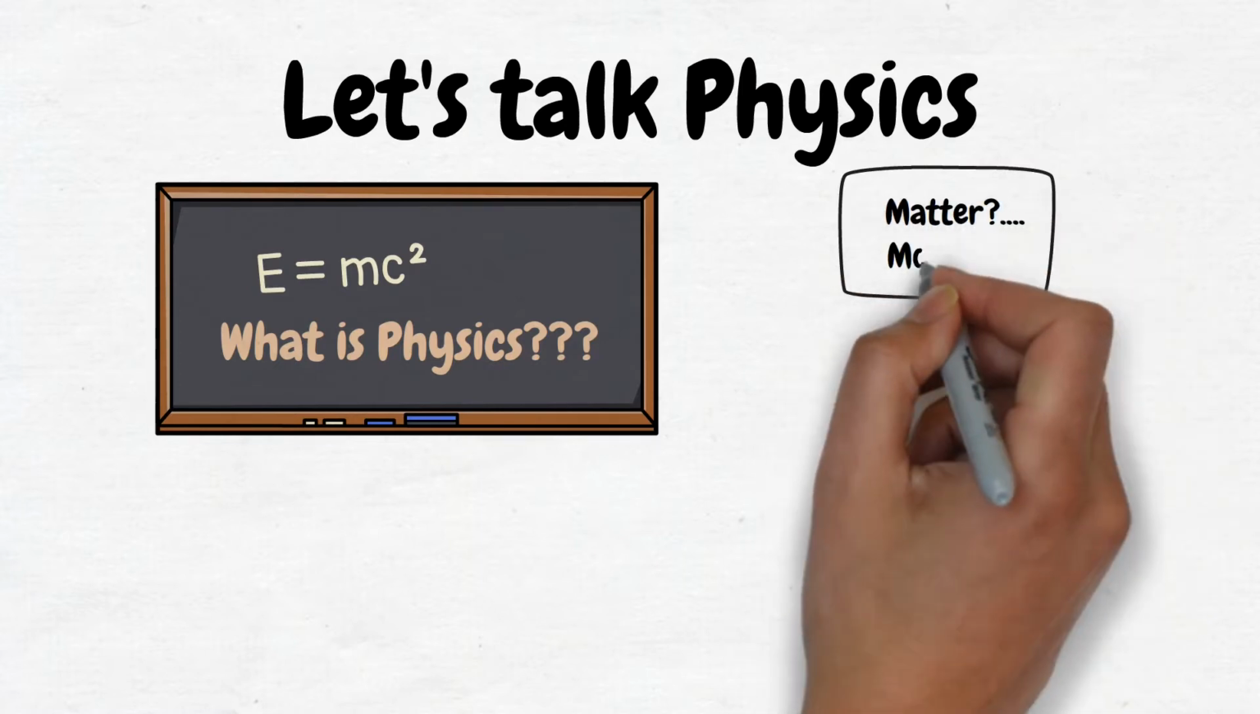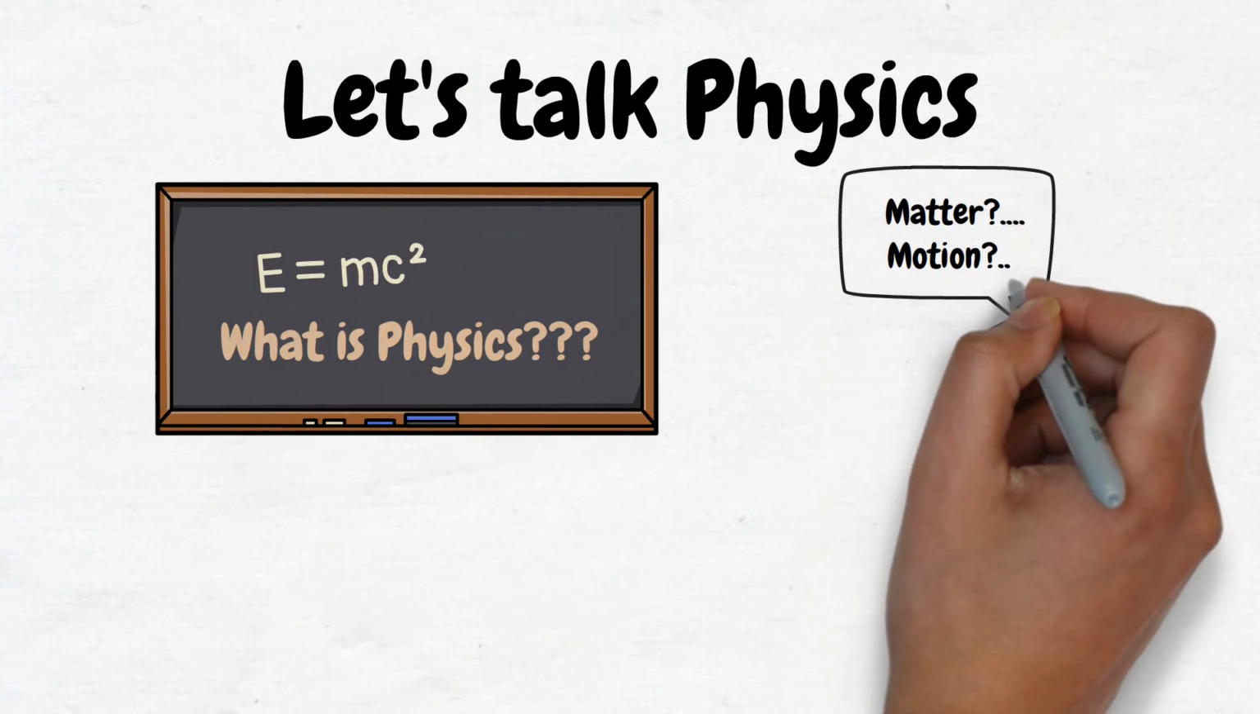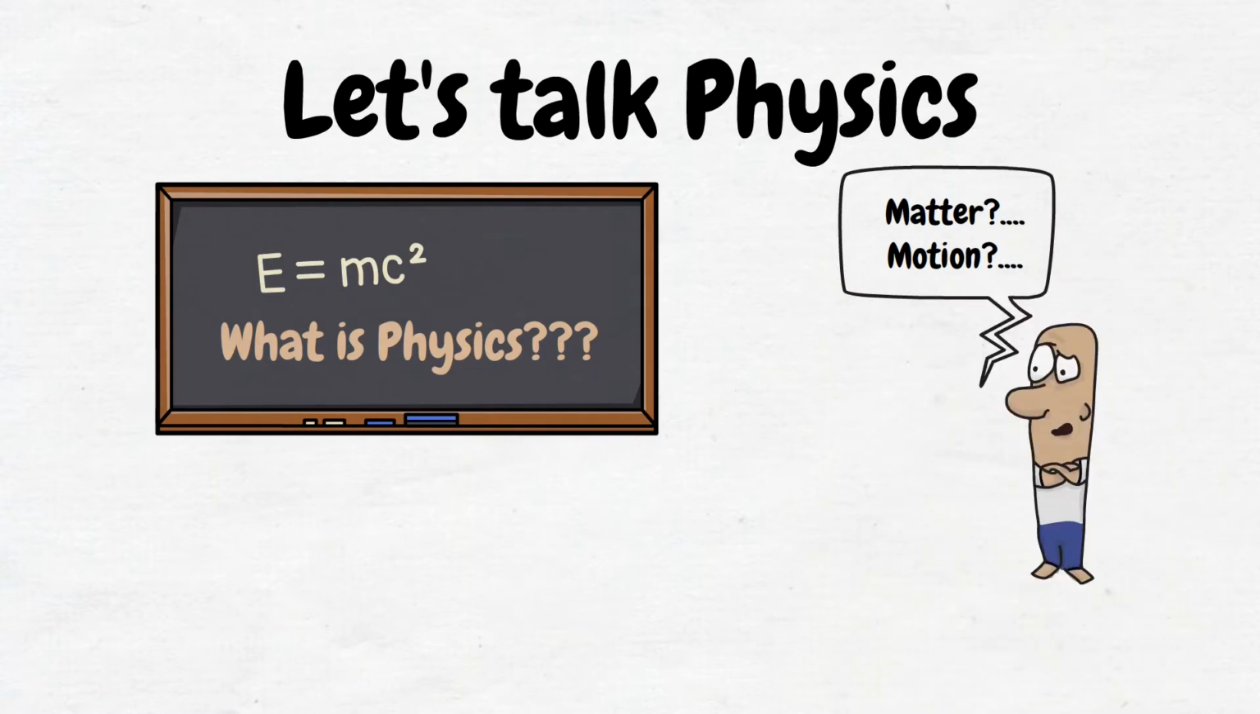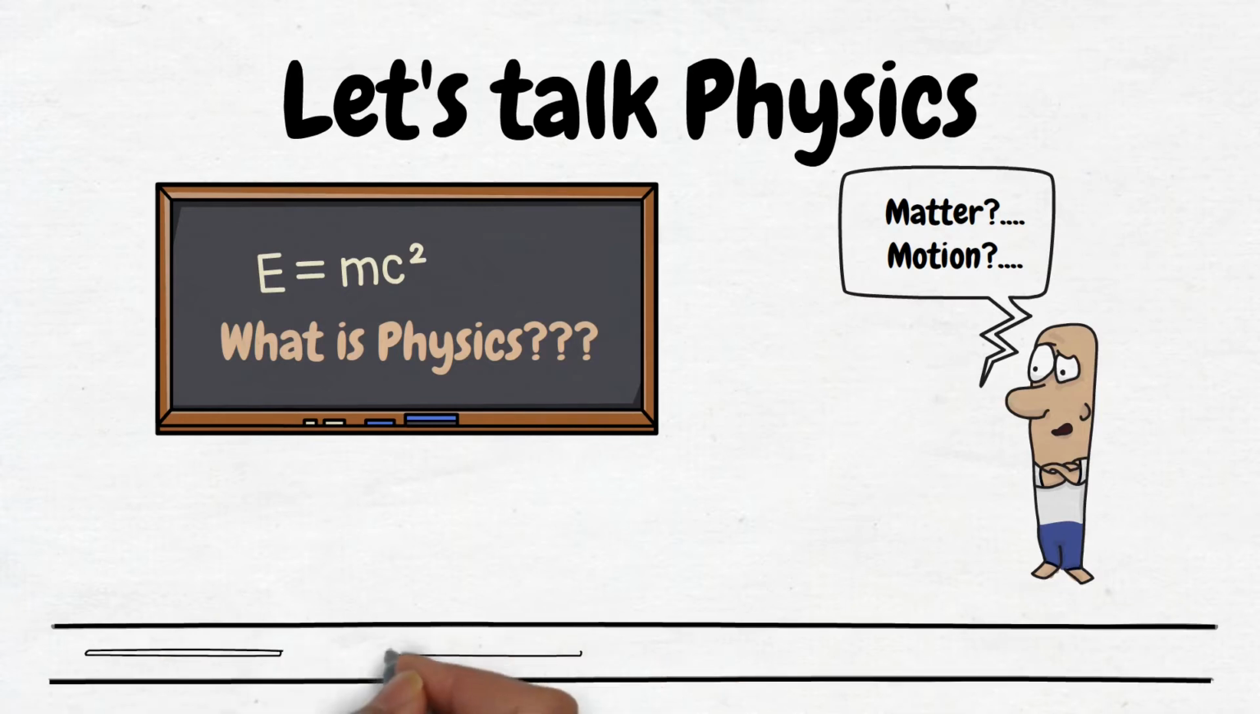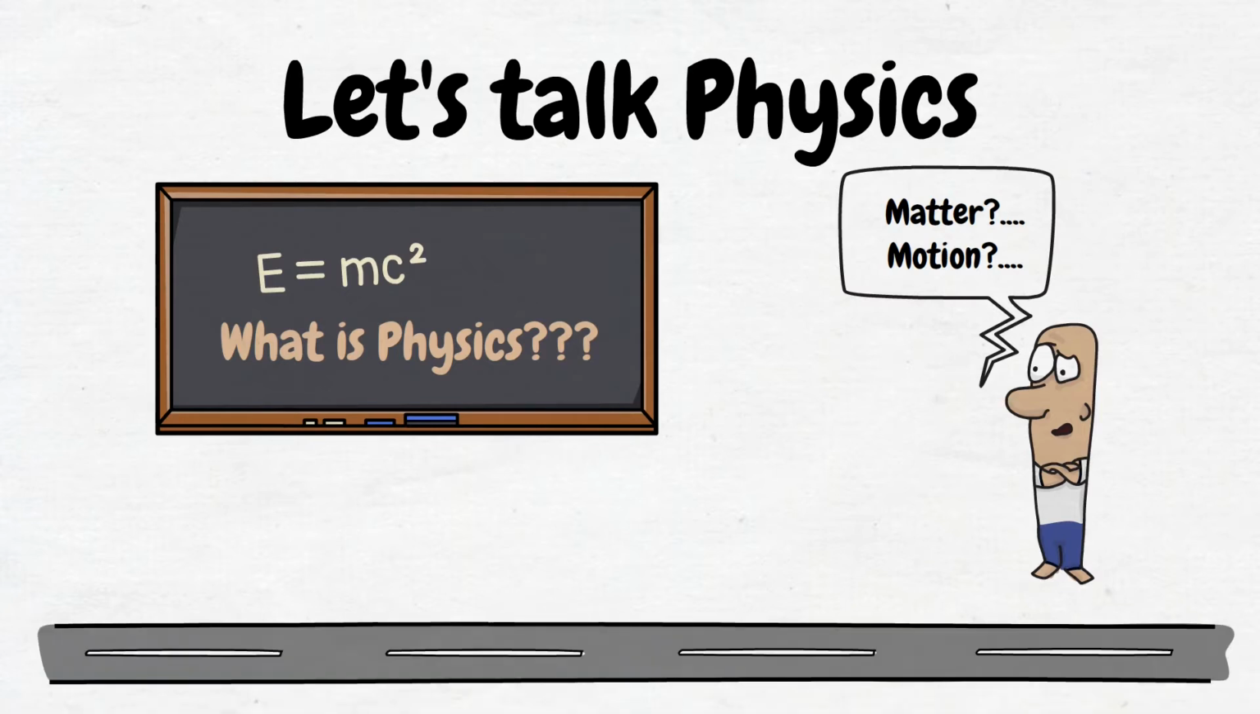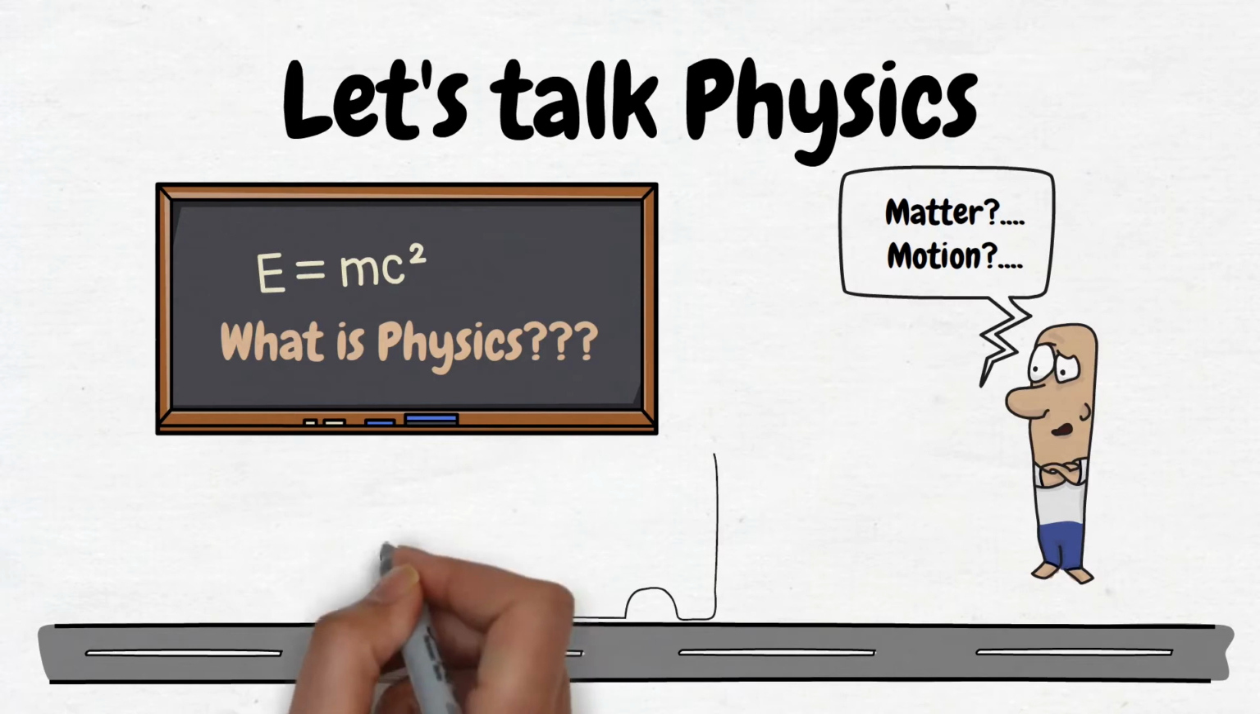What is matter? Good question. In physics, matter is generally considered to be anything that has mass and volume. Motion is an action of an object when it changes its position within a period of time.